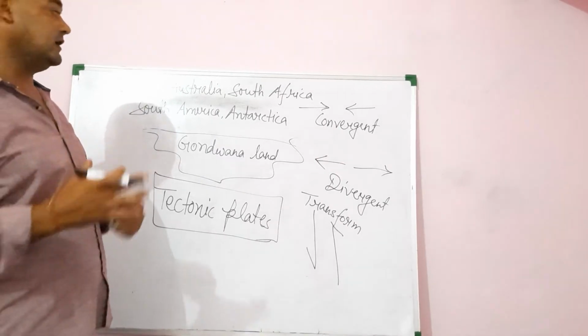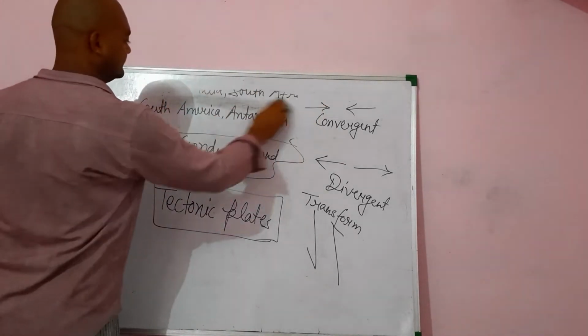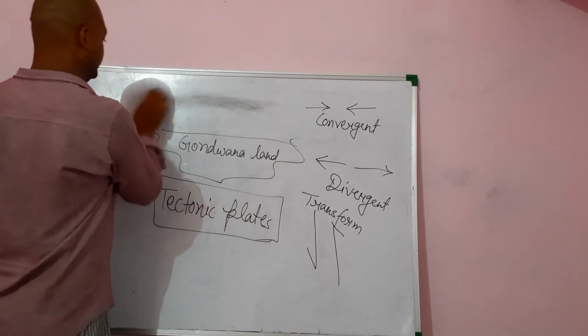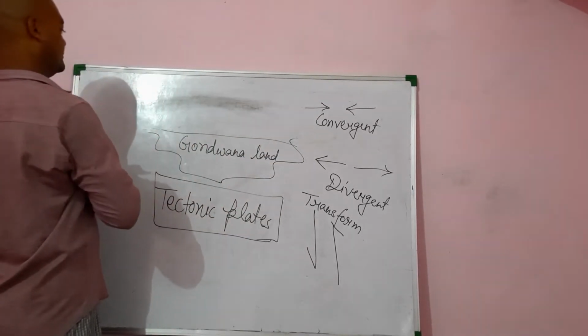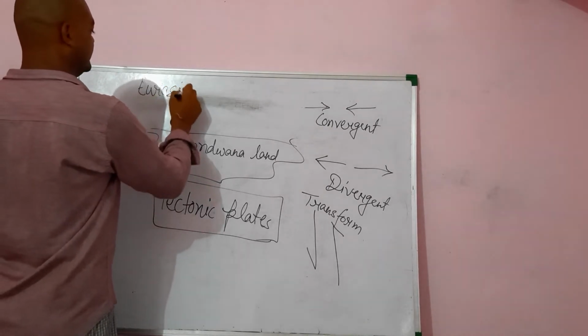One such piece of the Gondwana land tends towards the Eurasia. I hope that some of you know about the Eurasia.